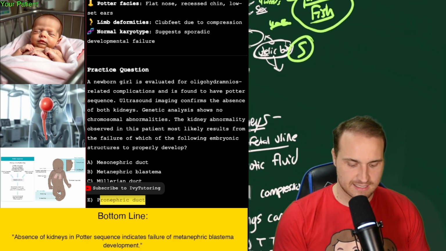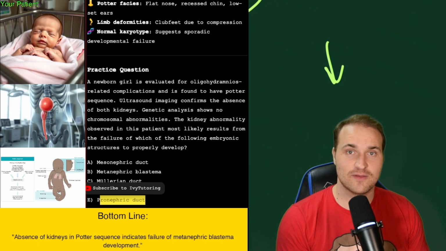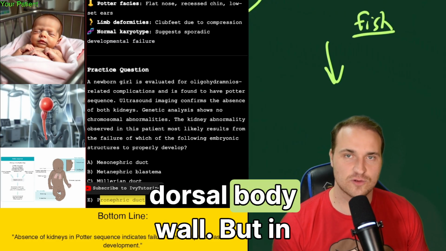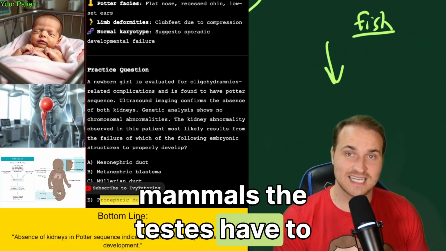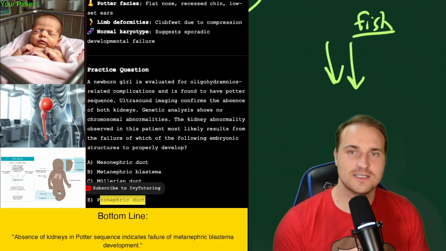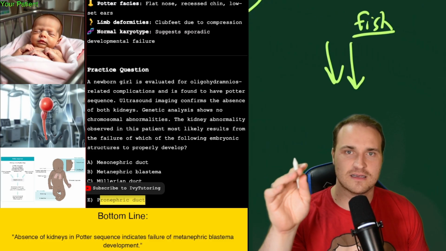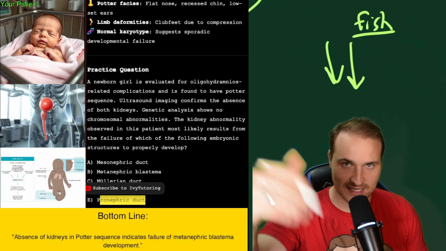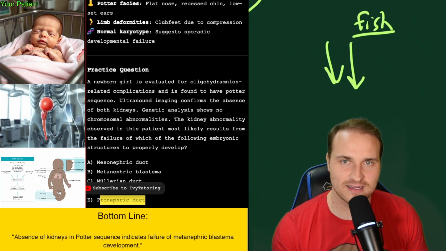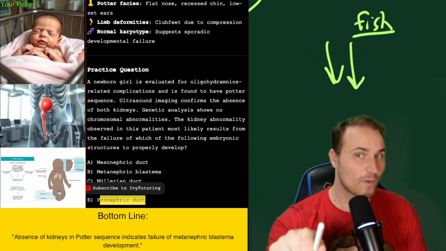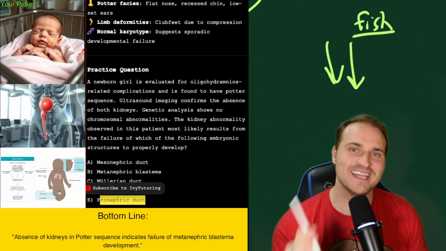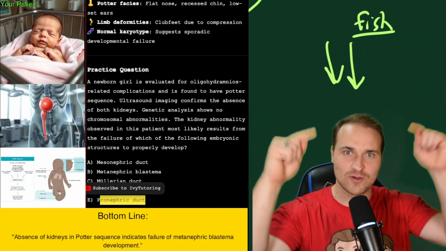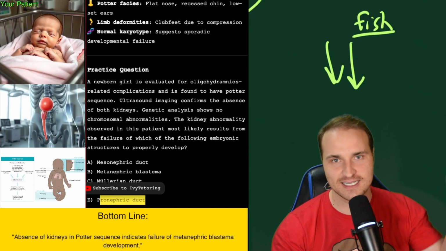Okay, last thing, because it's kind of relevant for step 1, is that descension pathway. Because in fish, the gonads actually stay near the dorsal body wall, but in mammals, the testes have to descend into the scrotum. So you see that same kind of morphology being loaded and adapted to in mammals that is present in fish. The testes descend into the scrotum. And why? Temperature regulation. But they start near where? Where do they start, everybody? The kidneys. That's right. And that is why testicular arteries come from the abdominal aorta. It's because of your fish ancestry.